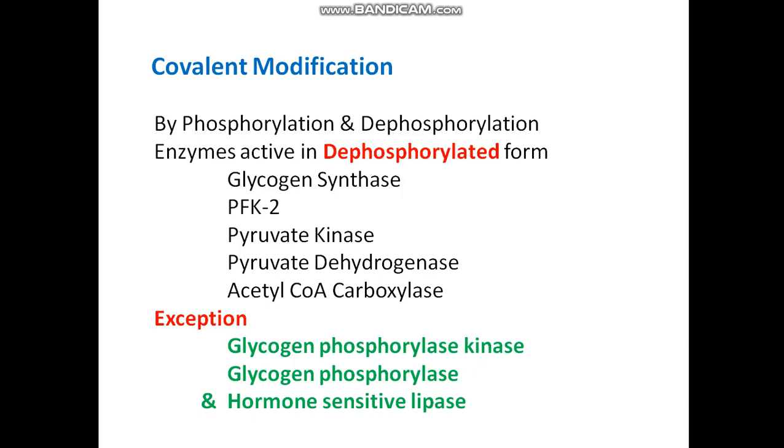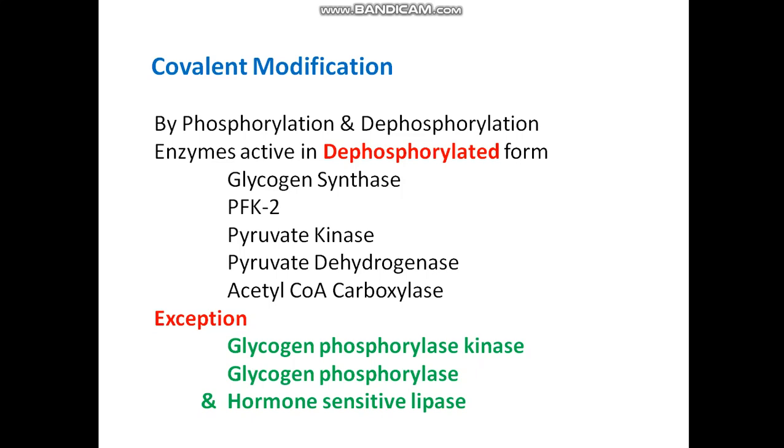PFK2 we have discussed, the enzyme which converts fructose 6 phosphate to fructose 2,6 bisphosphate. Pyruvate kinase is the ninth step enzyme in glycolysis, pyruvate dehydrogenase converts pyruvate to acetyl coenzyme A in mitochondria, and acetyl coenzyme A carboxylase is the enzyme for fatty acid synthesis.